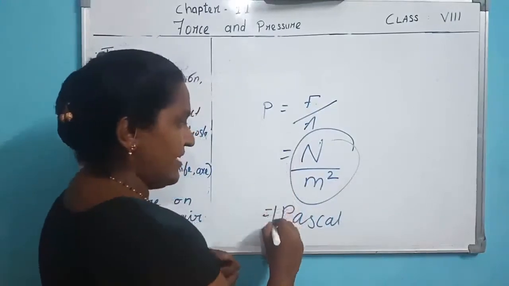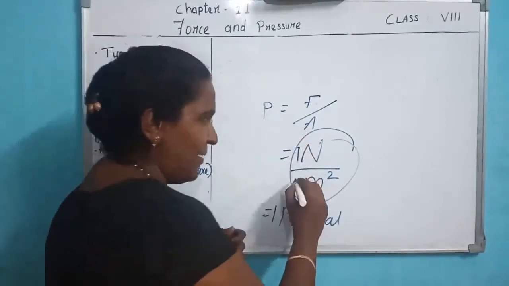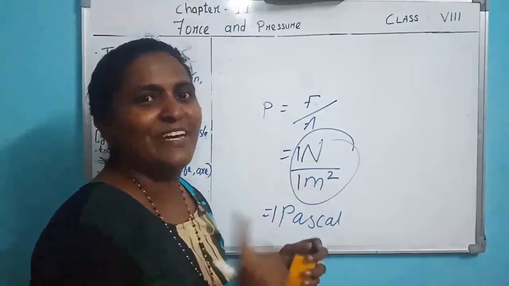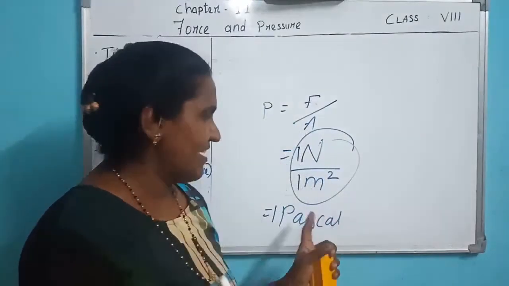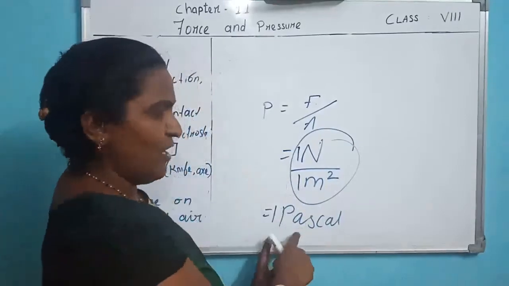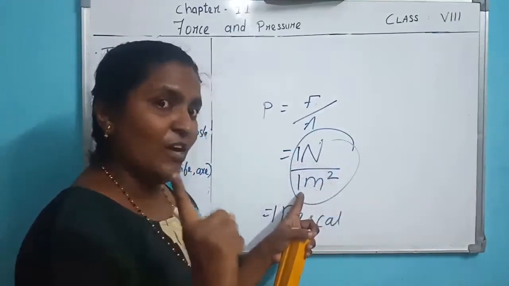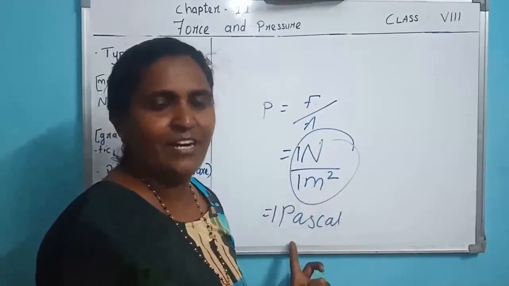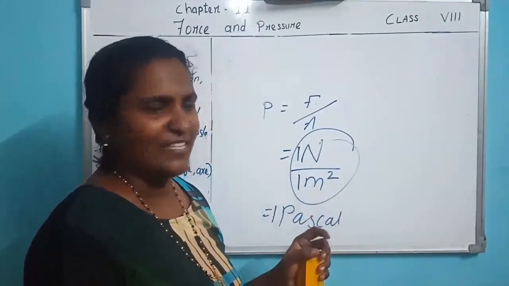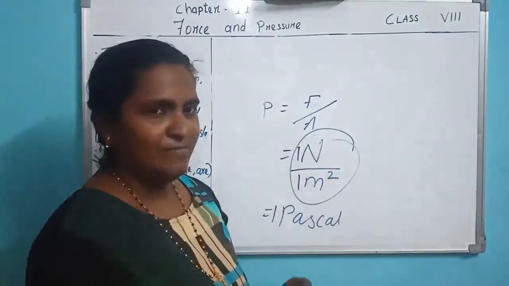Now the question is, when it is 1 Pascal, then 1 Newton force is applied on 1 square meter area. What is 1 Pascal? When 1 Newton force is applied on 1 square meter area, it is called 1 Pascal. Understood? You derive it from the formula. Don't memorize by heart.